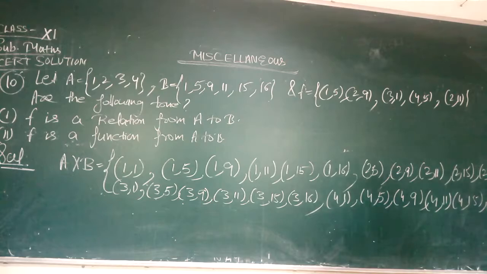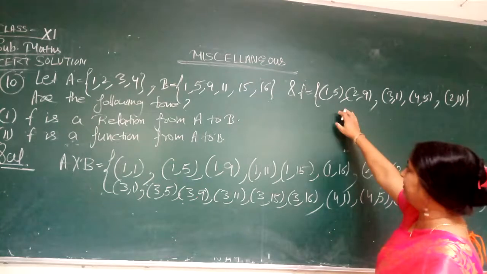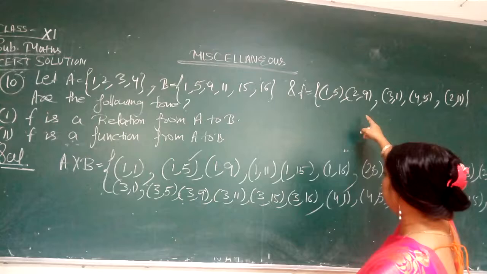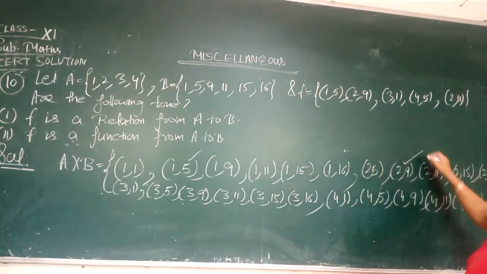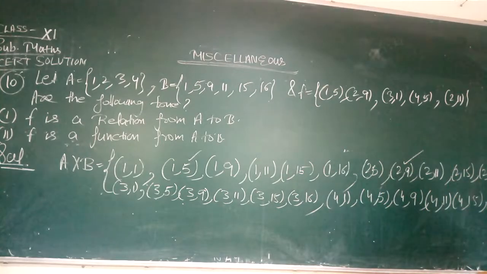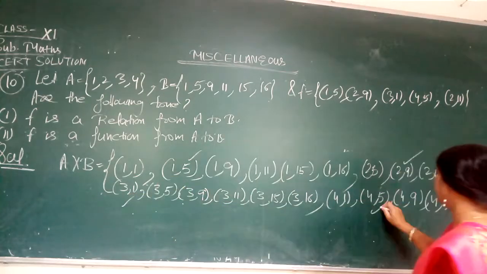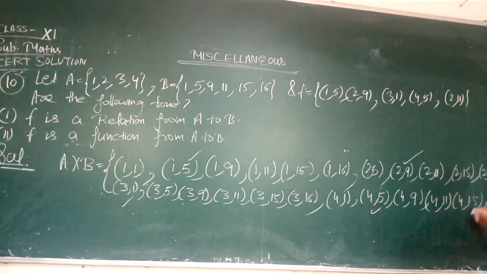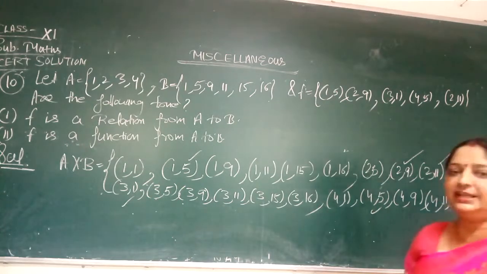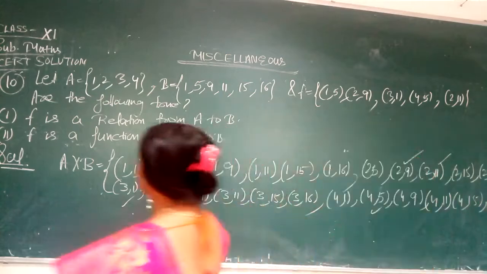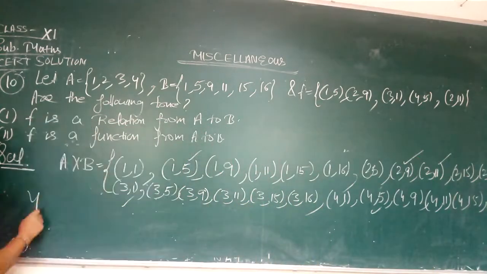Now you can see here (1, 5) is present here, (2, 9) is also present here, (3, 1) is also here, (4, 5) and (2, 11). This is (2, 11). So all the elements are present in A cross B. So we can say that yes,